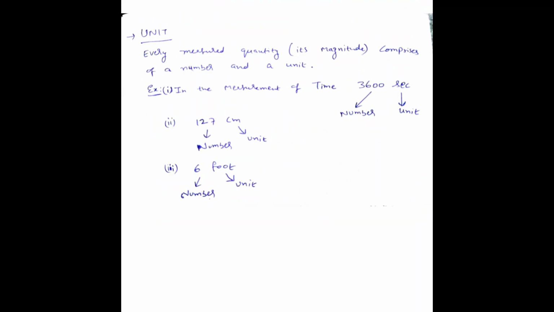And here every measured quantity comprises a number and a unit. In this example, 3600 seconds, this magnitude is called the number, followed by second, which is the unit. Another example, 127 centimeter: here 127 is the number and centimeter is the unit. Similarly 6 foot, 6 is the number, and foot is the unit.